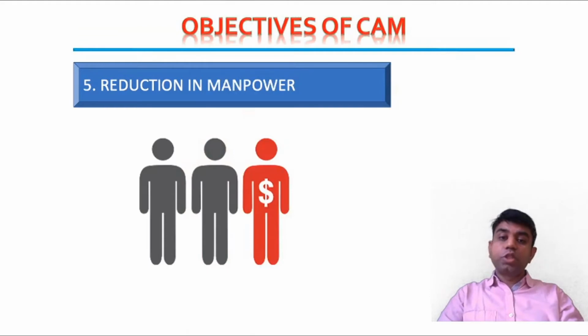Another objective of CAM is the reduction in manpower. Obviously, if one company has, say for example, 5 different machines, and if those 5 different machines are manually driven, then at least 5 workers will be required.